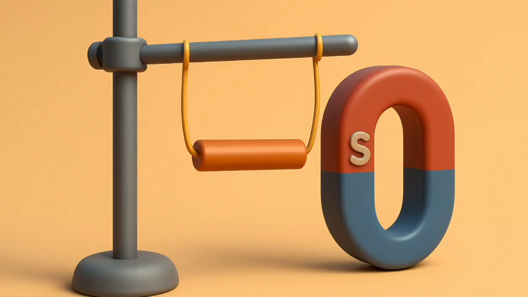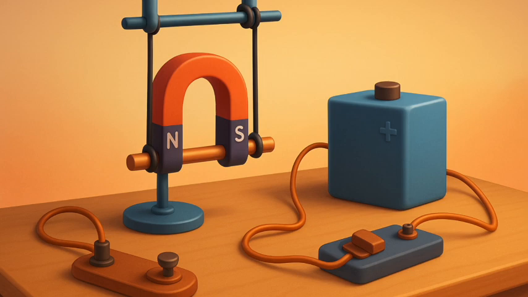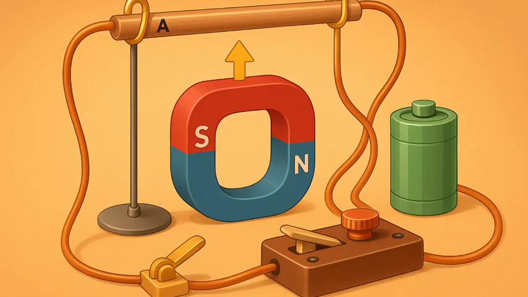For this, put the north pole of the magnet vertically below and the south pole vertically above the aluminium rod, Fig. 12.12. Connect the aluminium rod in series with a battery, a key and a rheostat. Now pass a current through the aluminium rod from end B to end A.